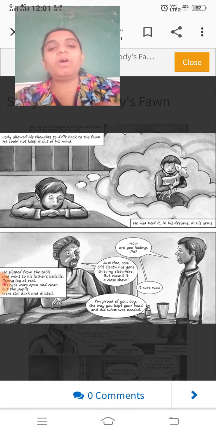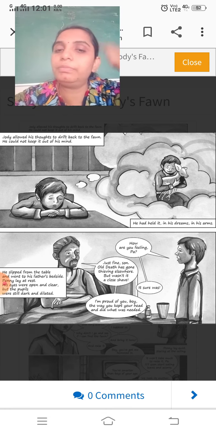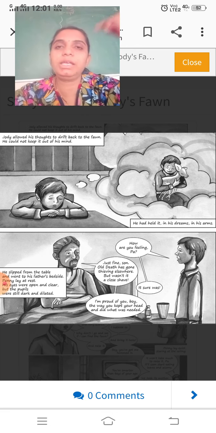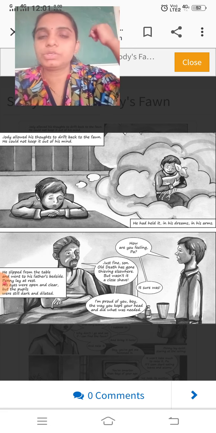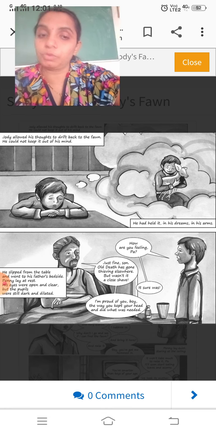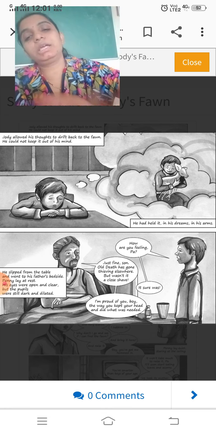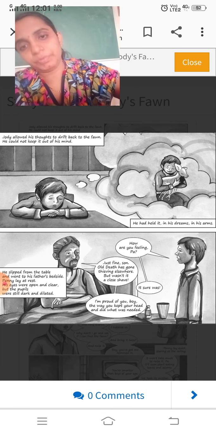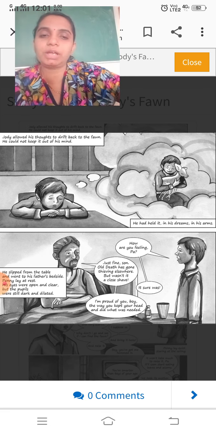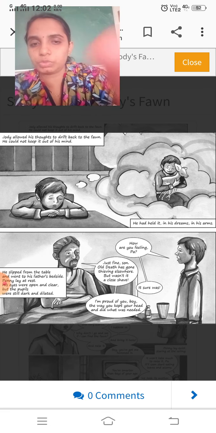Now here, if you see, the son is again and again thinking about the fawn. So here he was in a thoughtful mood, and he came to the father and wanted to ask something. Before that he asked, how is your health, and so on. We'll go to the next slide.